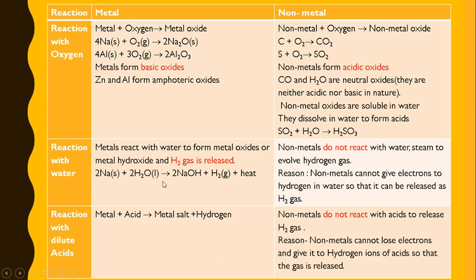Similarly, metals react with acid to evolve hydrogen, but non-metals will not react with acid to form hydrogen because non-metals cannot replace hydrogen. They are less reactive than hydrogen and they come below hydrogen in the reactivity series.